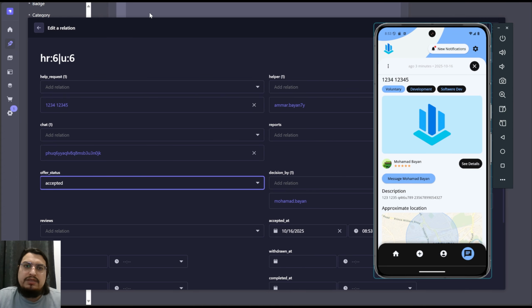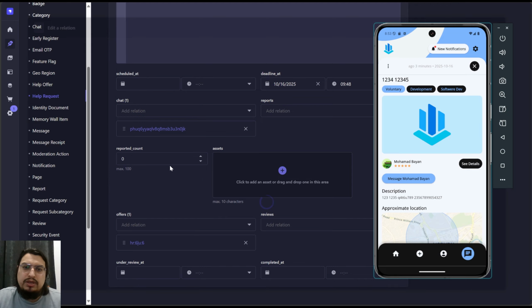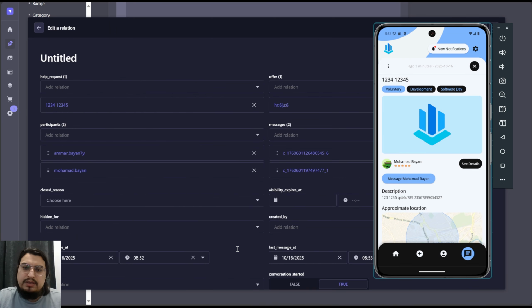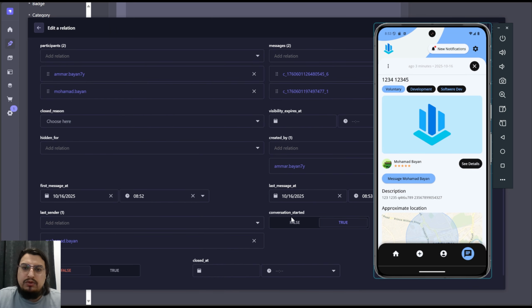But once the conversation starts in the chat, there is a button here called conversation started, which knows that both persons have talked to each other and sent a message, and automatically marks it as a conversation, which is really important. So when the request gets closed, because there is a deadline for each request, when this deadline hits, it will close and force a review.